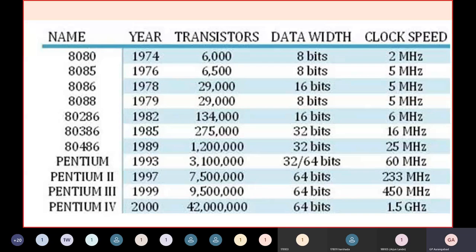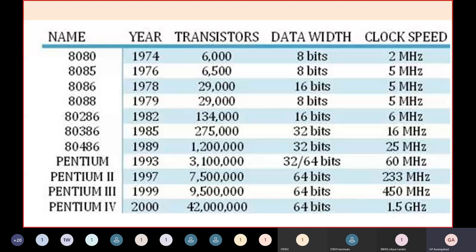Now, if you study the history or importance of any microprocessor, you should know the name of the microprocessor, in which year this processor was developed, and the number of transistors present on each CPU. Then the data width, that is the number of bits that can be processed by the ALU at one time, which decides the data bus width of that processor.